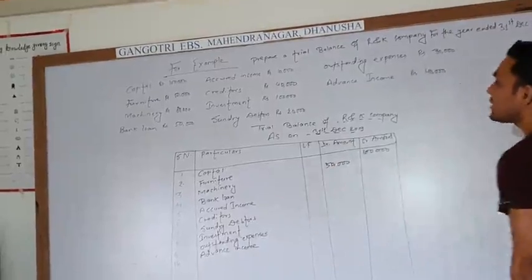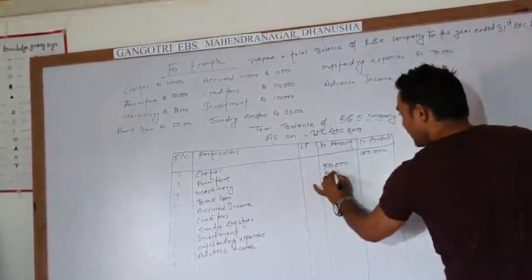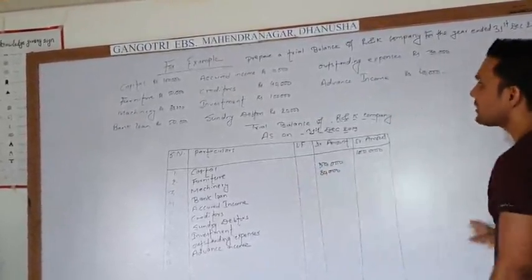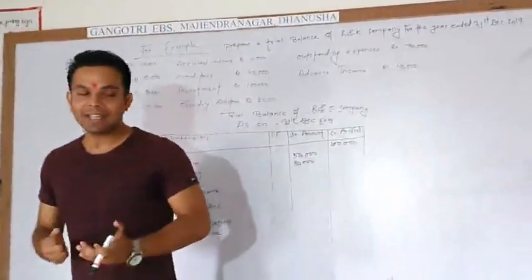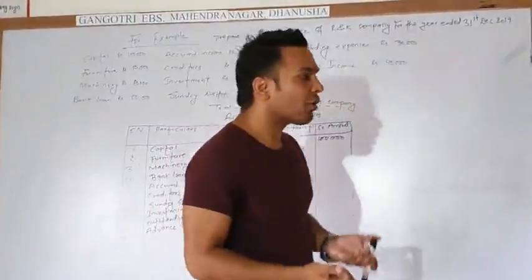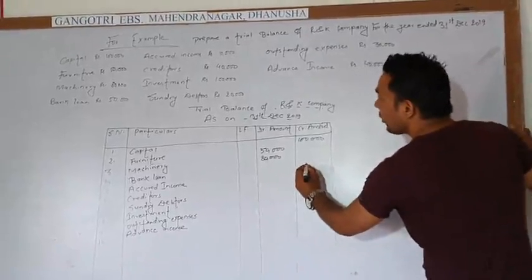Machinery is also our asset, and the amount given is 80,000, so we write 80,000 on the debit side. Another is bank loan. Bank loan is a liability for us, and according to our rules, liabilities go on the credit side. So we write bank loan on the credit side.